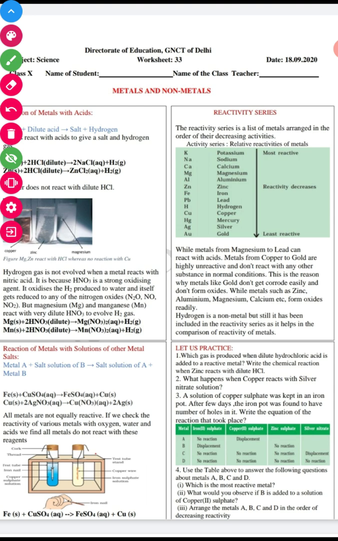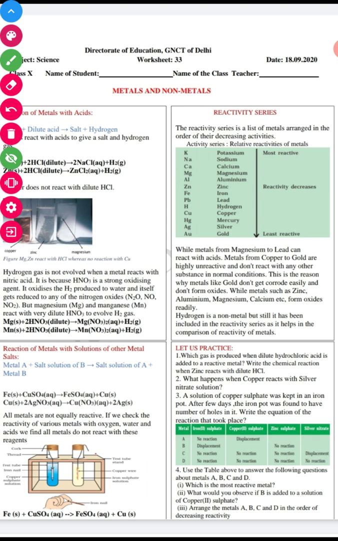See, magnesium reacts with nitric acid, magnesium nitrate is formed and hydrogen gas is released, whereas manganese, when it reacts with HNO3, forms manganese nitrate and hydrogen gas is released again.